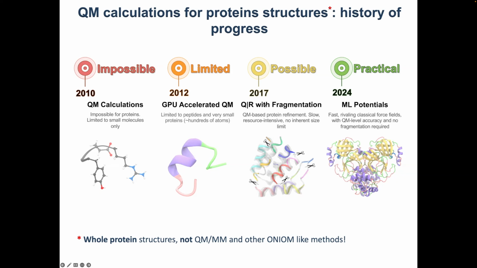So that enabled QM calculations and actual refinement for real-size protein structures. Yet that would require a lot of CPUs, probably a good computer cluster, and refinement times would range between many hours to days and even weeks for very